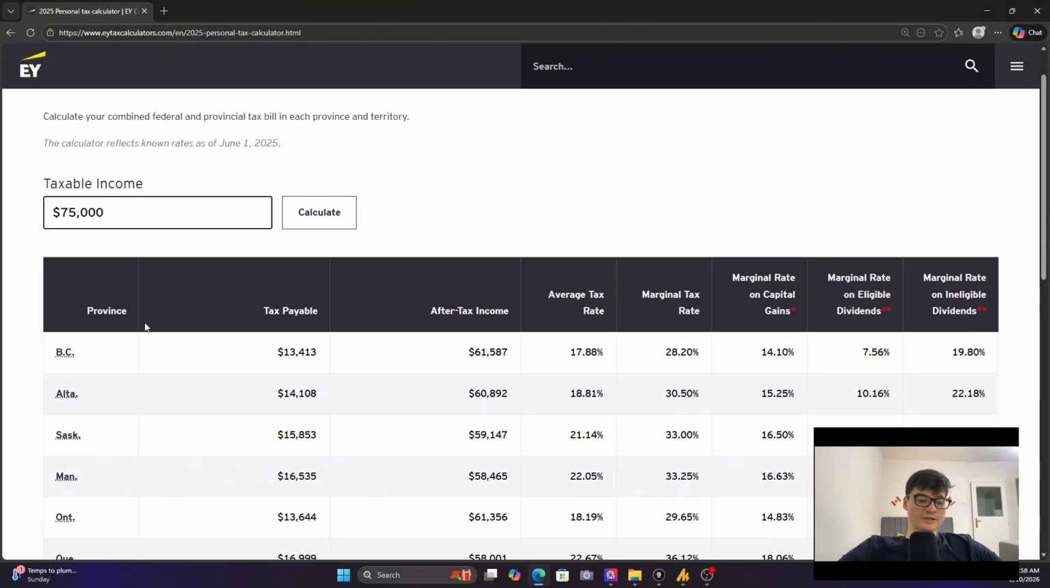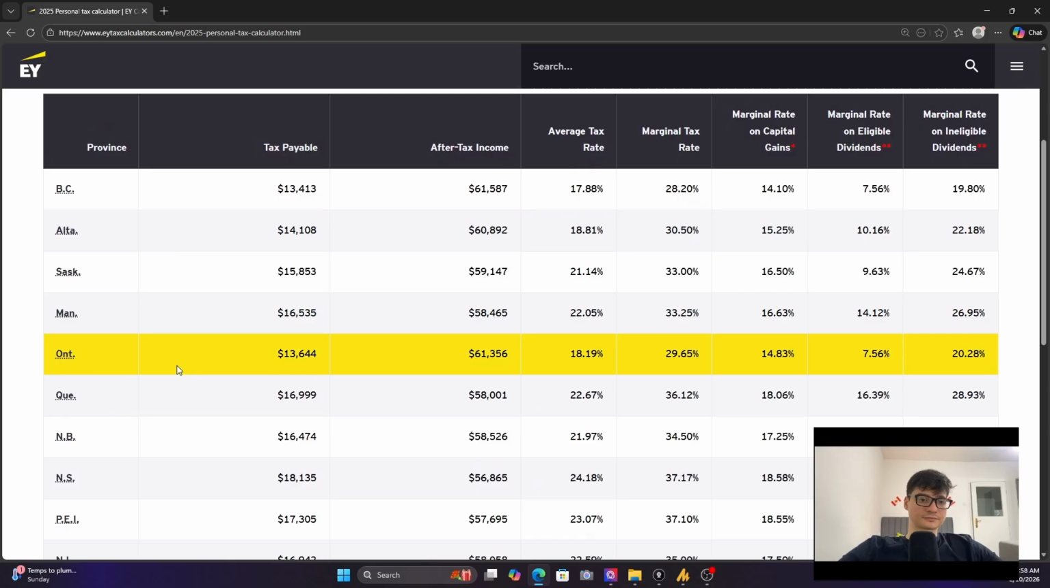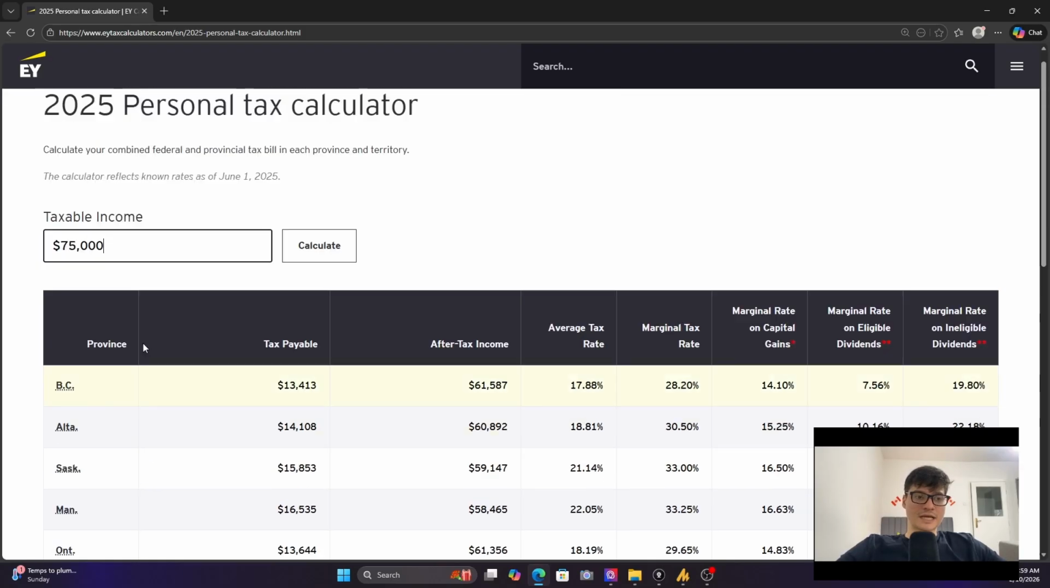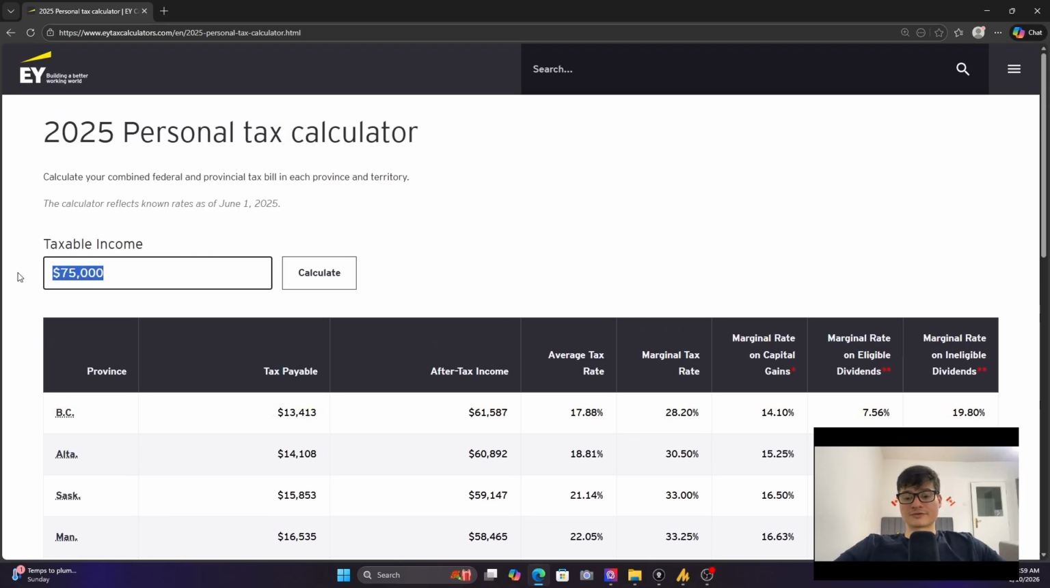And if you compare that with, let's say, Ontario, if you look at Ontario's number, very similar. The taxes payable slightly more, 13,644. Your after-tax income of 61,359, and your average tax rate at 18.19%, the marginal at 29.65%. So you can see in Ontario they pay a slightly higher tax, but again, this is for 75,000. If we were to look at 100,000 right now, how would that look?